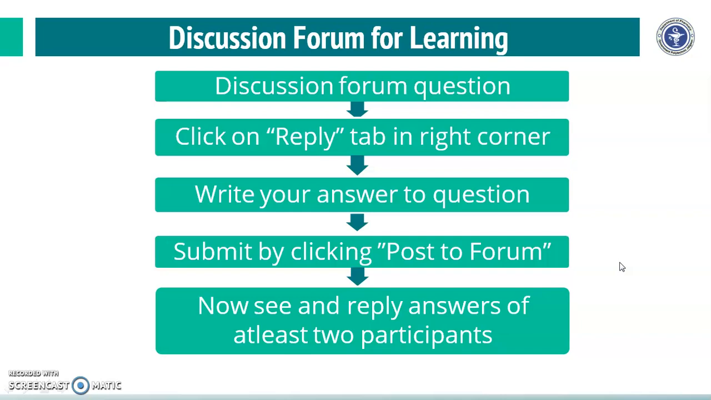What you have to do is go to the discussion forum question, read it properly, and when your answer is ready, you can click the reply tab in the right corner and write your answer to the question. Once it is over, submit by clicking post to forum. Then you can see the replies posted by other colleagues which you can read, and you have to at least reply to two participants, whether you liked their reply or if you want to add something to it.